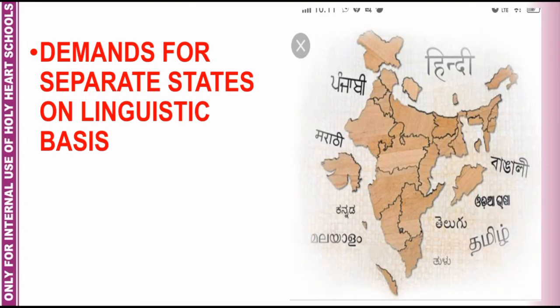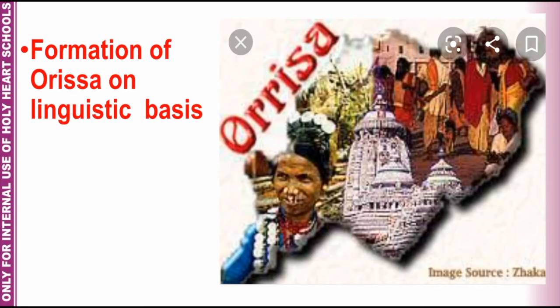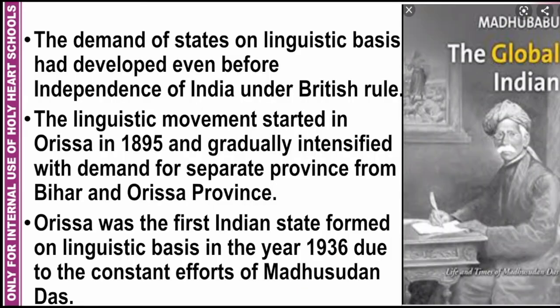Now let us discuss the topic of this module, that how the demand for separate states on linguistic basis or language basis started in India. The first state which was formed on the basis of language was Odisha. The demand of states on linguistic basis had developed even before independence of India under British rule.